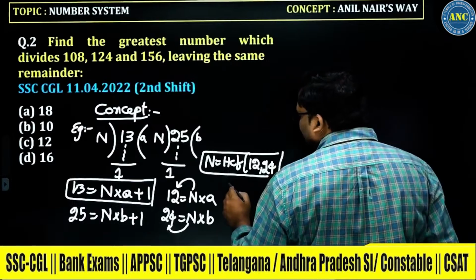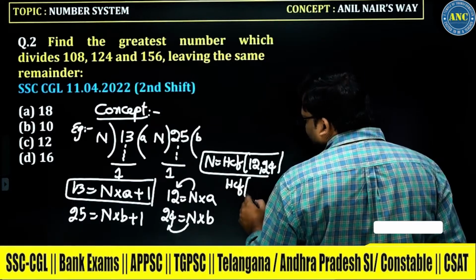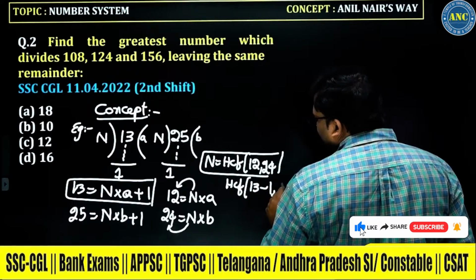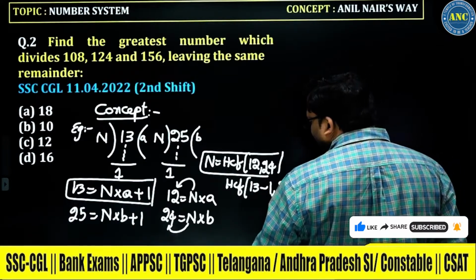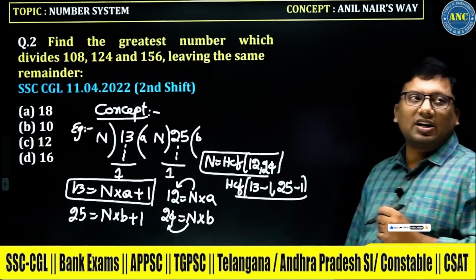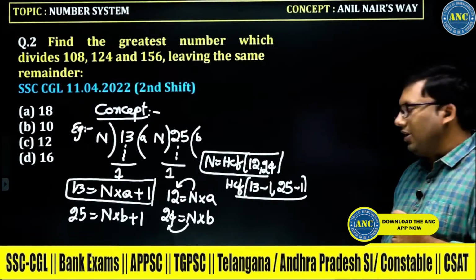So 12 is nothing but 13 minus 1, and 24 is nothing but 25 minus 1. The HCF of 13 minus 1 comma 25 minus 1.